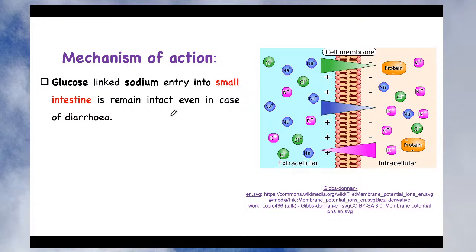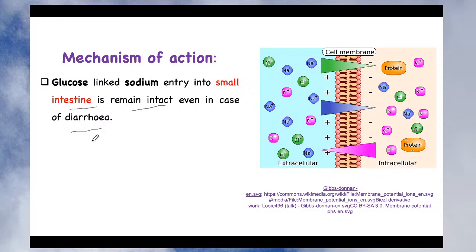Likewise, when there is a loss of water, along with the water there is also loss of sodium. So you must remember, wherever there is loss of water, sodium will also be lost. Wherever sodium is going, the sodium entry is coupled with the entry of water. So sodium and water are very important. And remember, although patients are suffering from diarrhea, glucose linked sodium entry into the small intestine remains intact, it is not lost. So glucose linked sodium entry into the small intestine remains intact even in case of diarrhea.